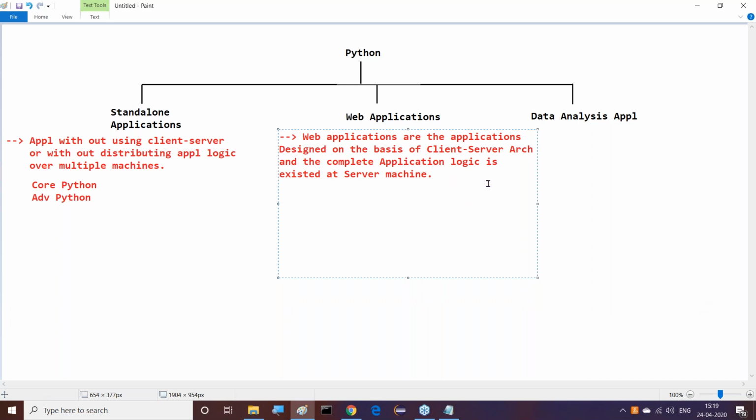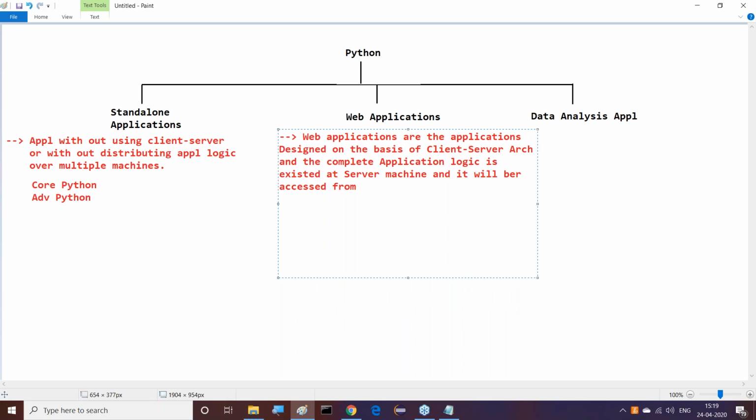Now, web applications are the applications designed on the basis of client server architecture, and the complete application logic exists on the server machine, and it will be accessed from a browser.